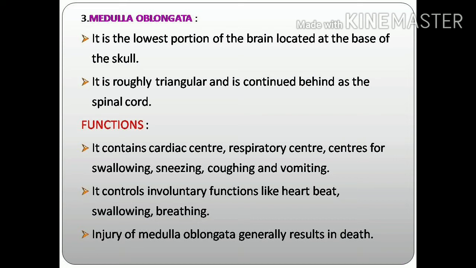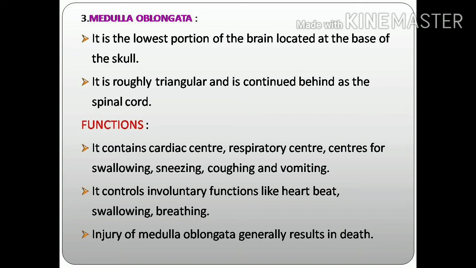First one, it controls the activities of the internal organs like respiratory movements, peristaltic movement of the alimentary canal, beating of the heart. So these are the activities controlled by the medulla oblongata.